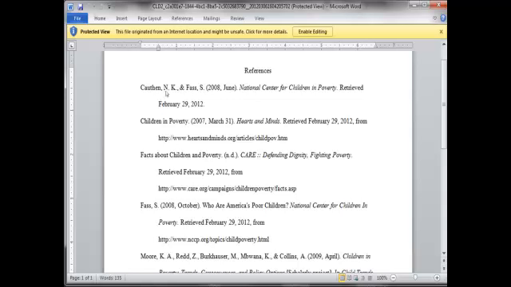I did just go and look and make sure everything is correct. EasyBib does a really good job, but if you do something that's not right, it may not catch it. So it's going to cite it just how you tell it to create that citation. So make sure you always double check with APA.